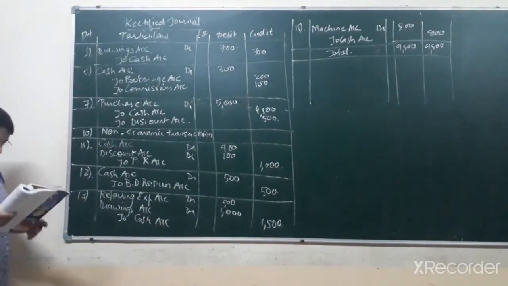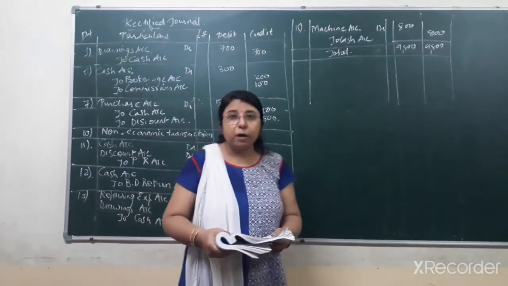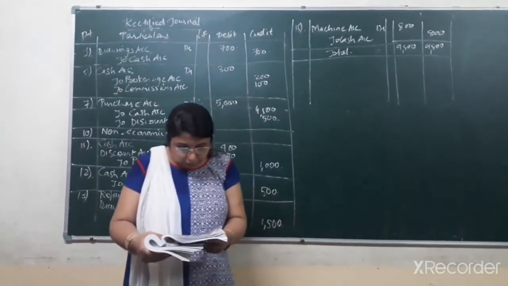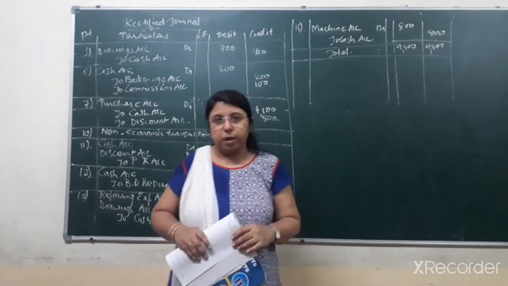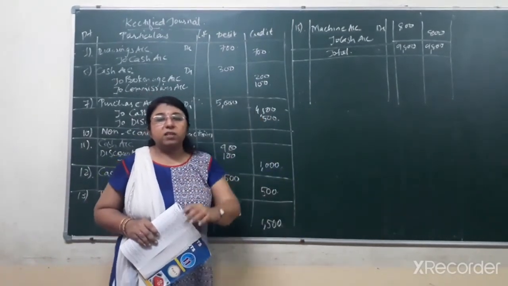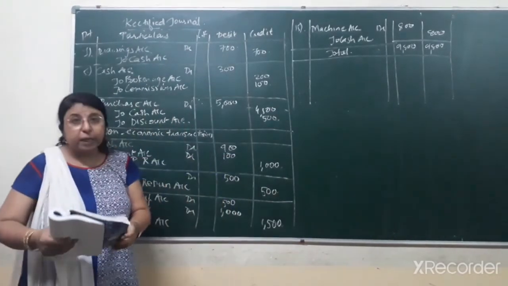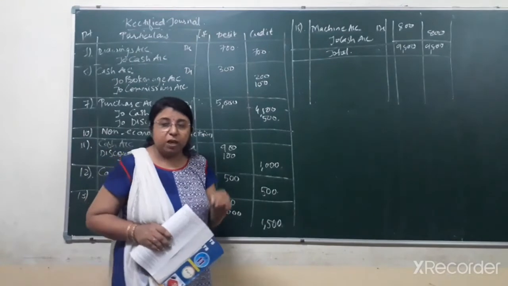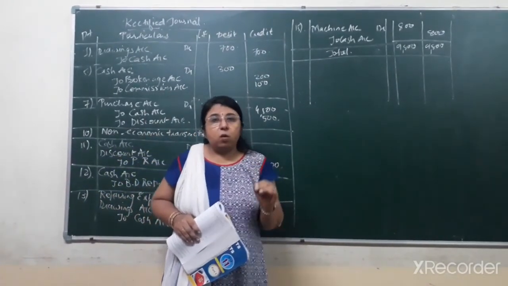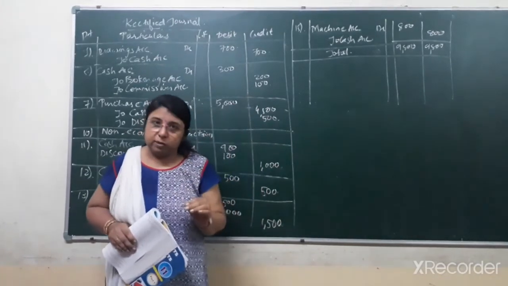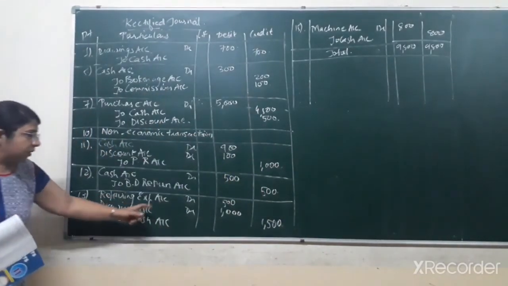Next transaction, that is on 13th date, repairing expense account debit to cash account credit by rupees 1,500. Being paid cash 500 for shop repairing and 1,000 for house repairing. Now over here the total is given as repairing expense. Actually 500 is for shop repairing and 1,000 is for house repairing. Whenever we make any expense for personal use, it is to be recorded under the heading of drawings account. So here the rectified entry that would come, that is repairing expense account debit.